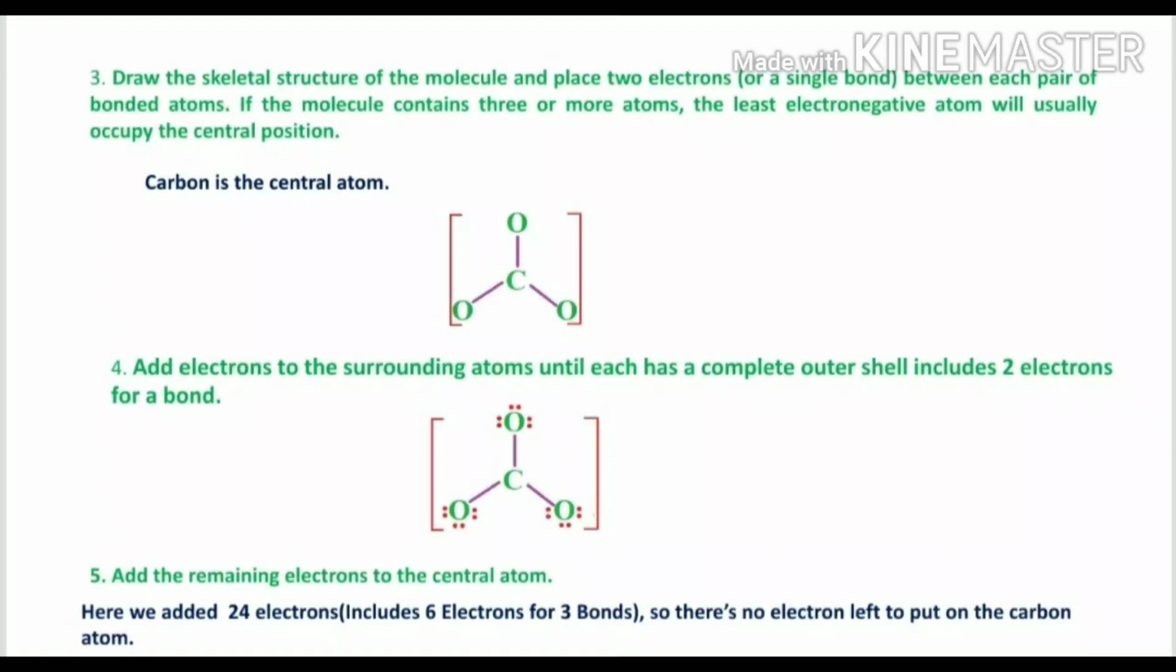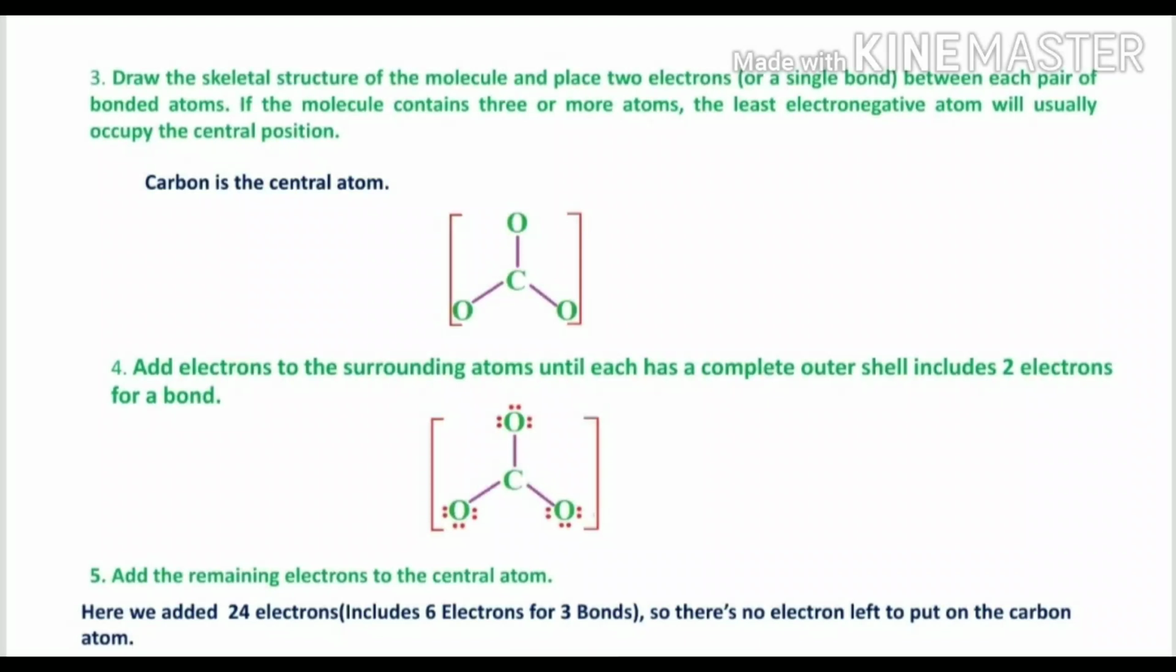Now we draw the skeletal structure of the molecule. The carbon is placed as the central atom, because we always have to note that the least electronegative atom will usually occupy the central position. Here, carbon is less electronegative than oxygen, so we keep carbon as the central atom and the oxygen atoms around it.